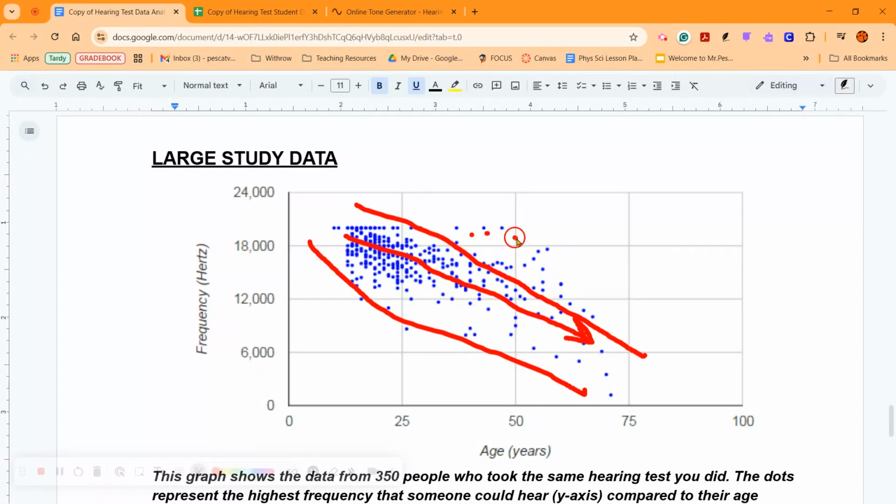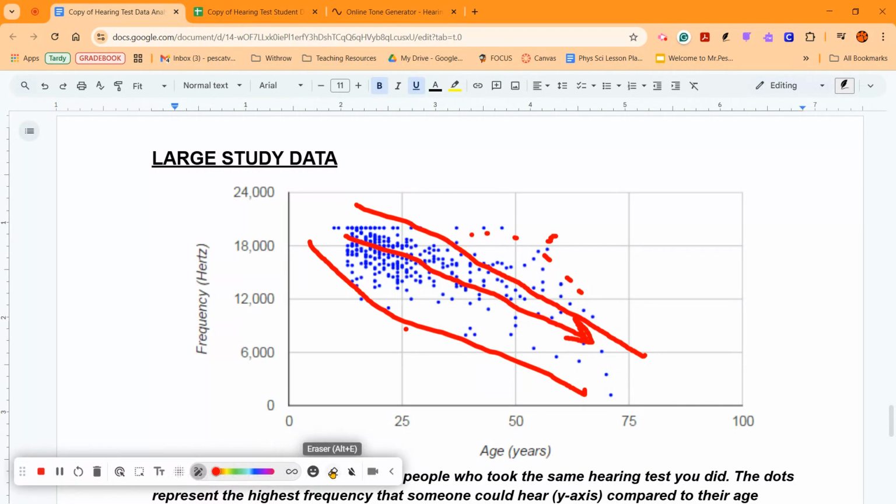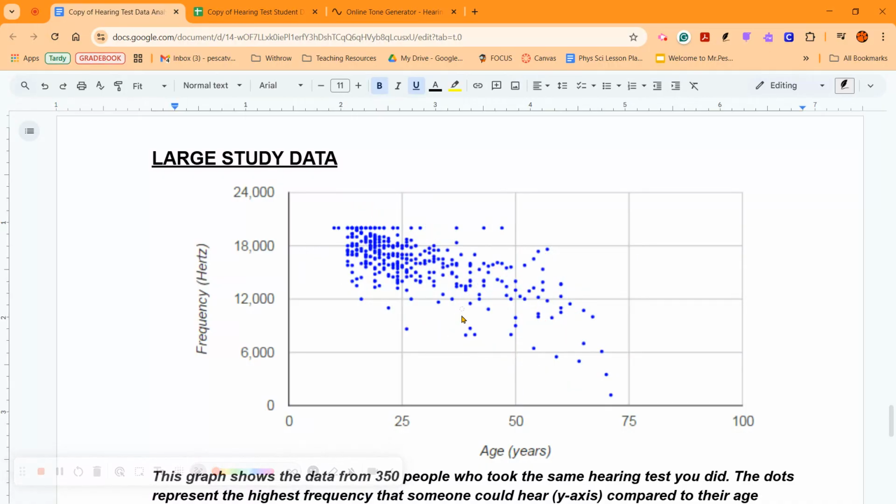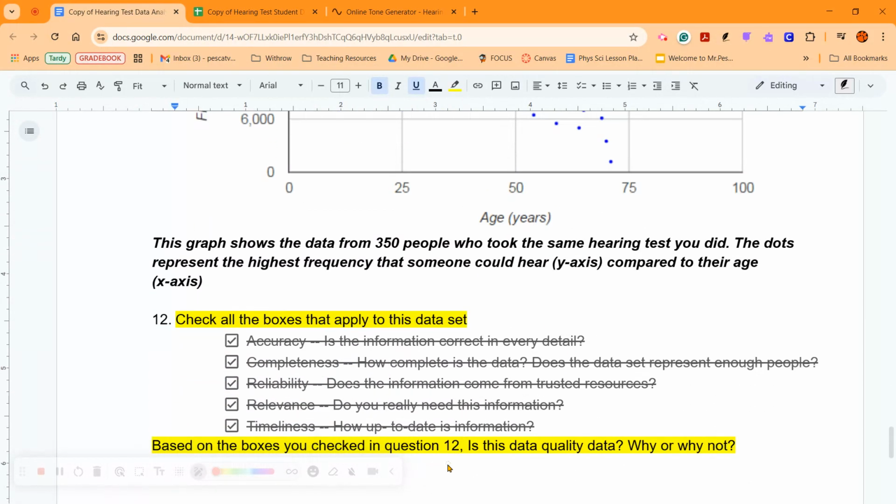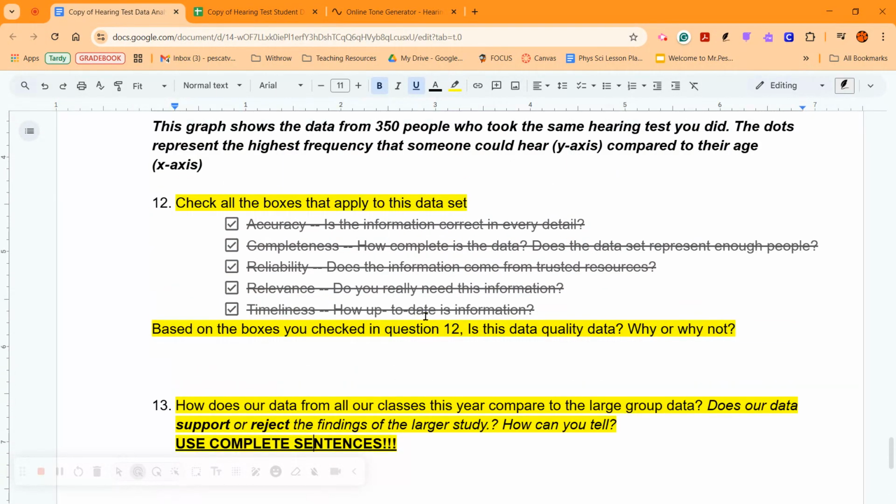You're going to have your outliers here and here and here, and that's fine. You're going to have some people that are older that have excellent hearing, like this one up here. But you might have some people that are younger with terrible hearing. That's fine. The majority of dots fall in this trend, which is going down. That's what I want you to focus on when you answer this last question. And again, you can talk about everything. You can come up with a little bit of each. It shouldn't be a straightforward answer. This is kind of a roundabout answer.